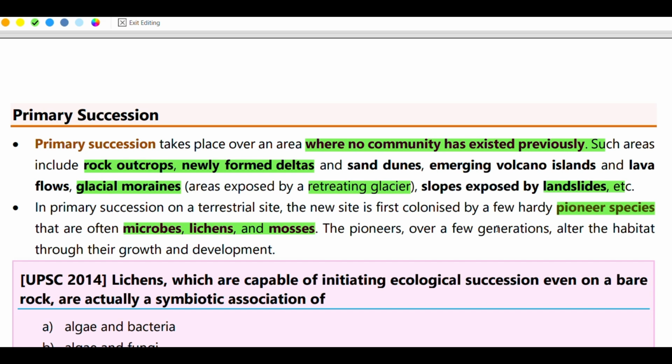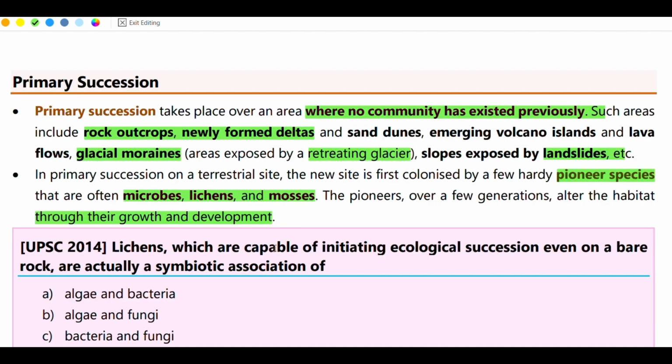Over a few generations, these mosses and lichens alter the habitat through their growth and development.